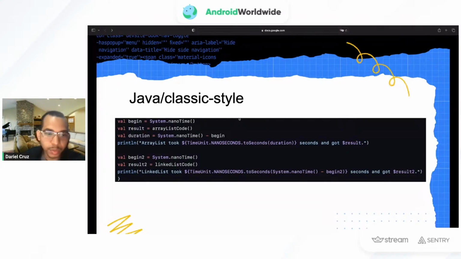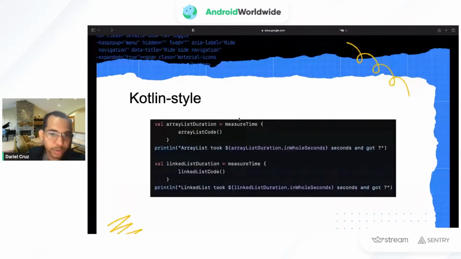With Kotlin, since we have first order functions, we have lambda, we can use the measure time and actually just use the code that we want to execute in a block. So it will give us the time in seconds or in any other unit that we want. It's basically the same, but leveraging the features that Kotlin provides us to make it more readable. We are just taking the time at the beginning and the time at the end and getting the difference.